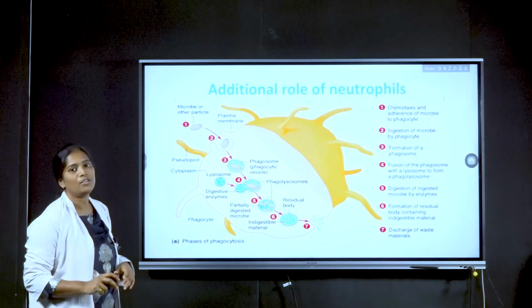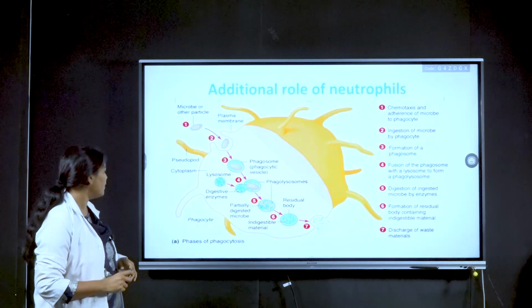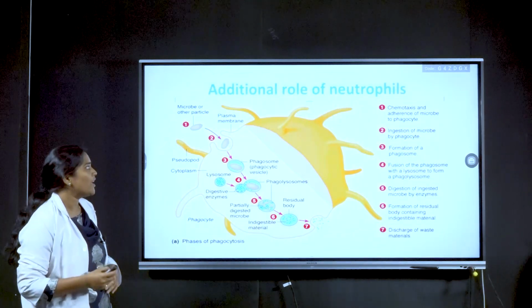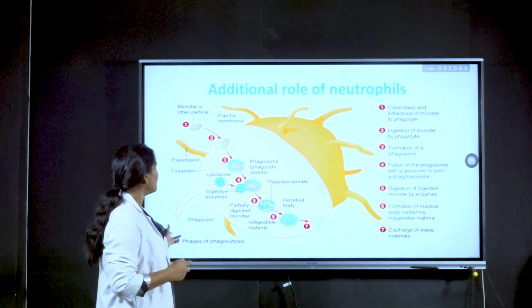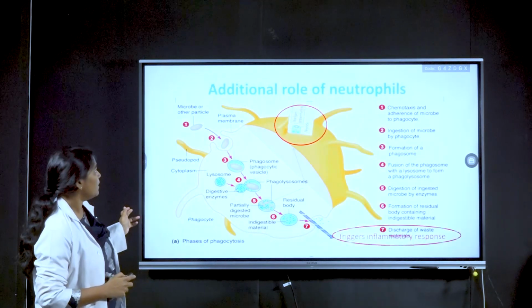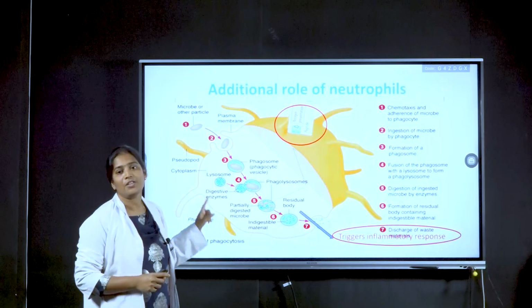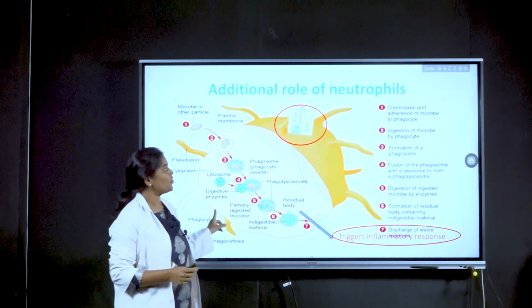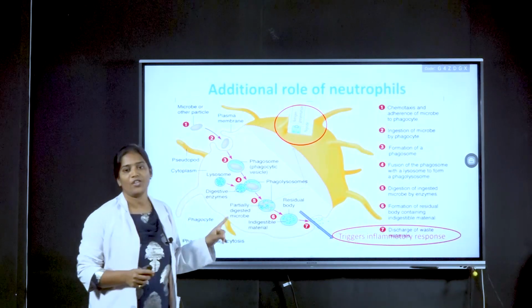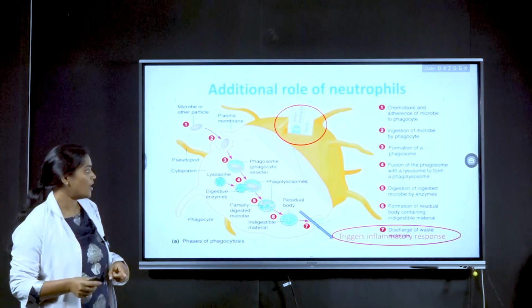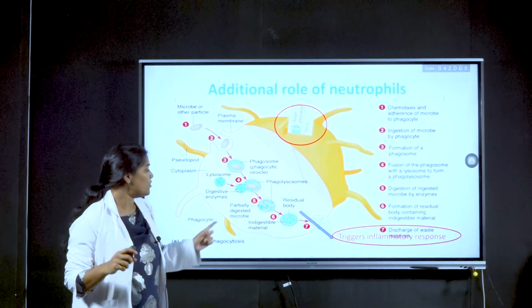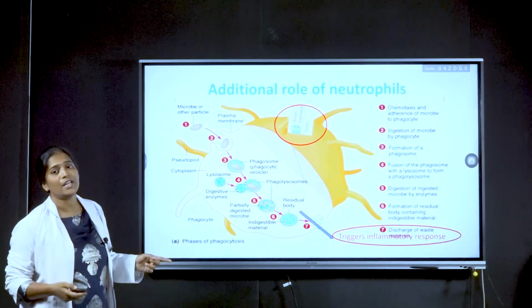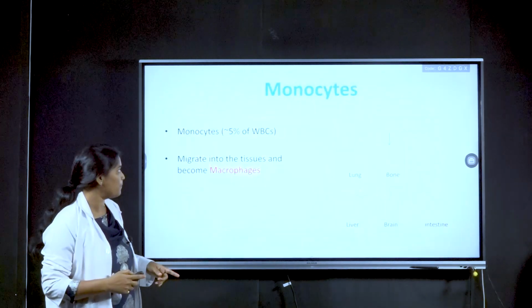Along with phagocytosis, neutrophils have certain other roles, like chemotaxis and antigen presentation. Because of certain receptors on the cell, it is able to present the antigen to other leukocytes or lymphocytes, and it also triggers the inflammatory response.